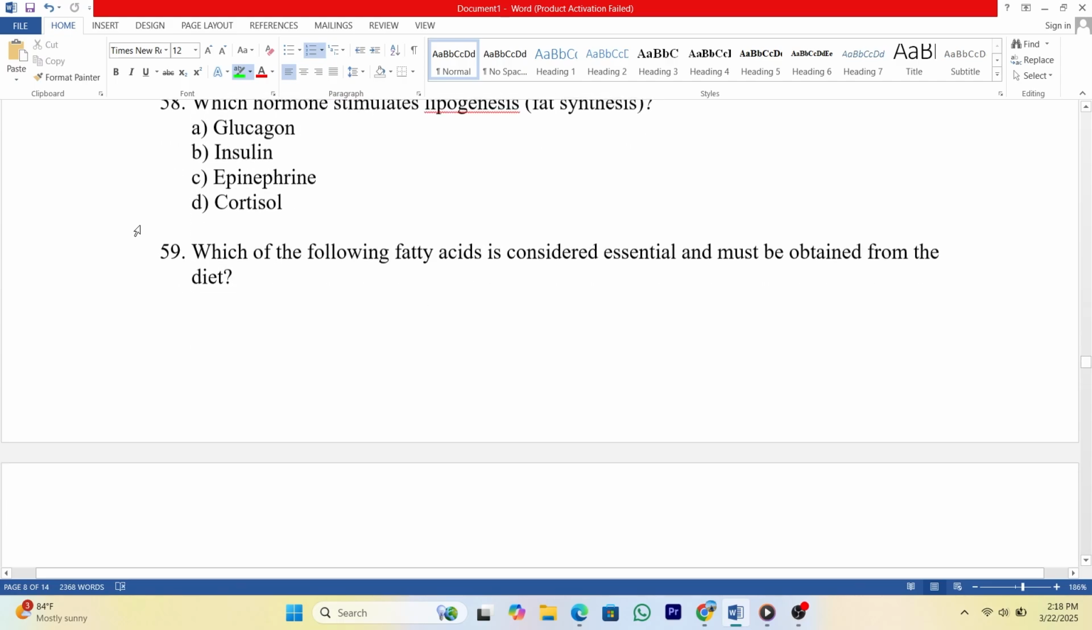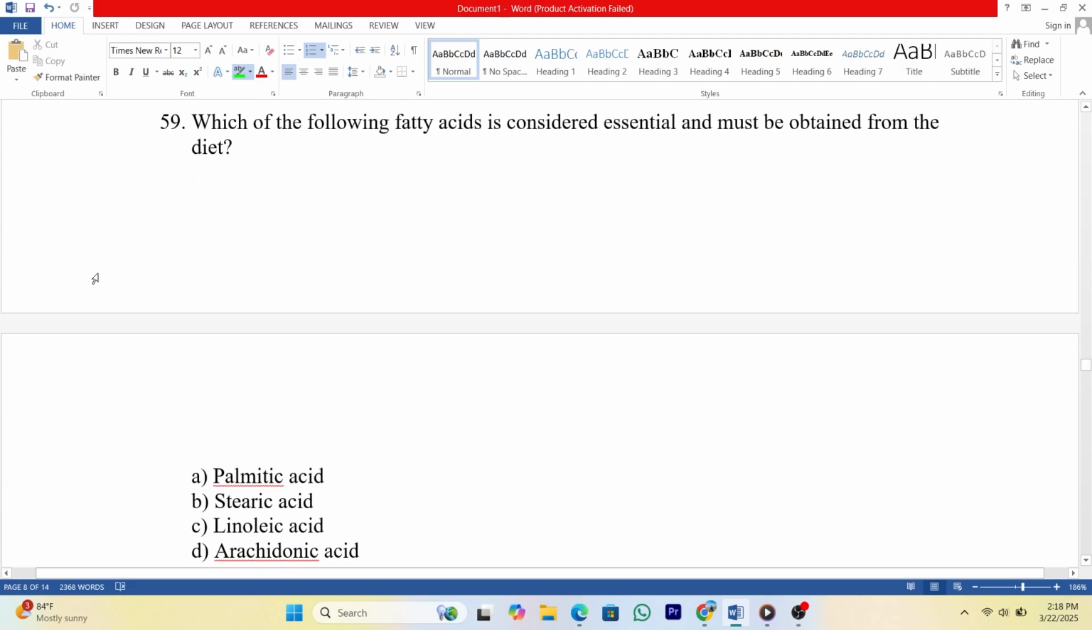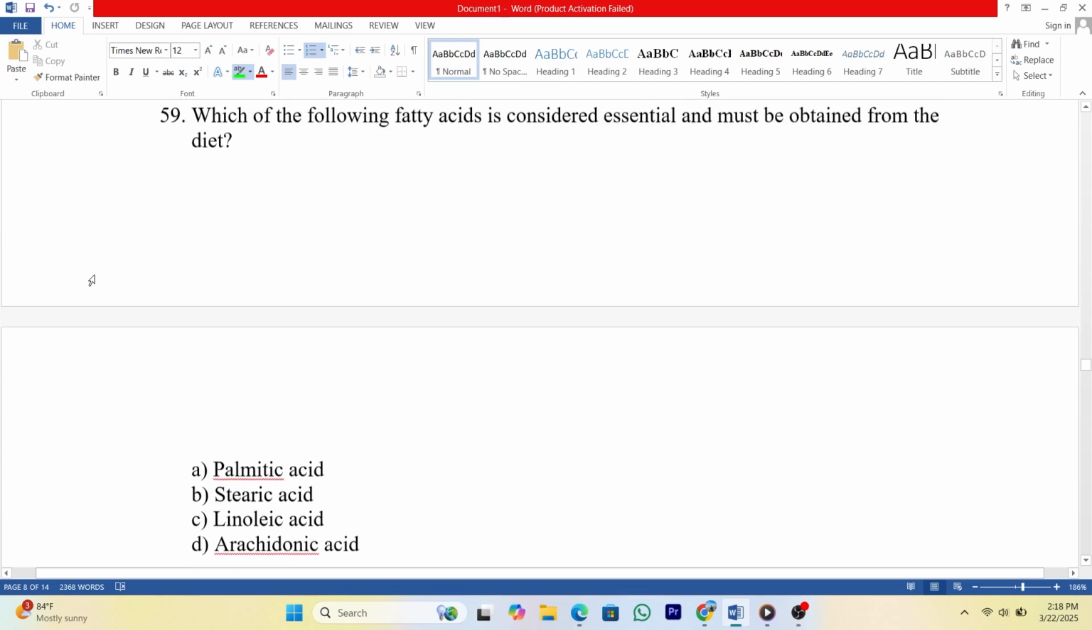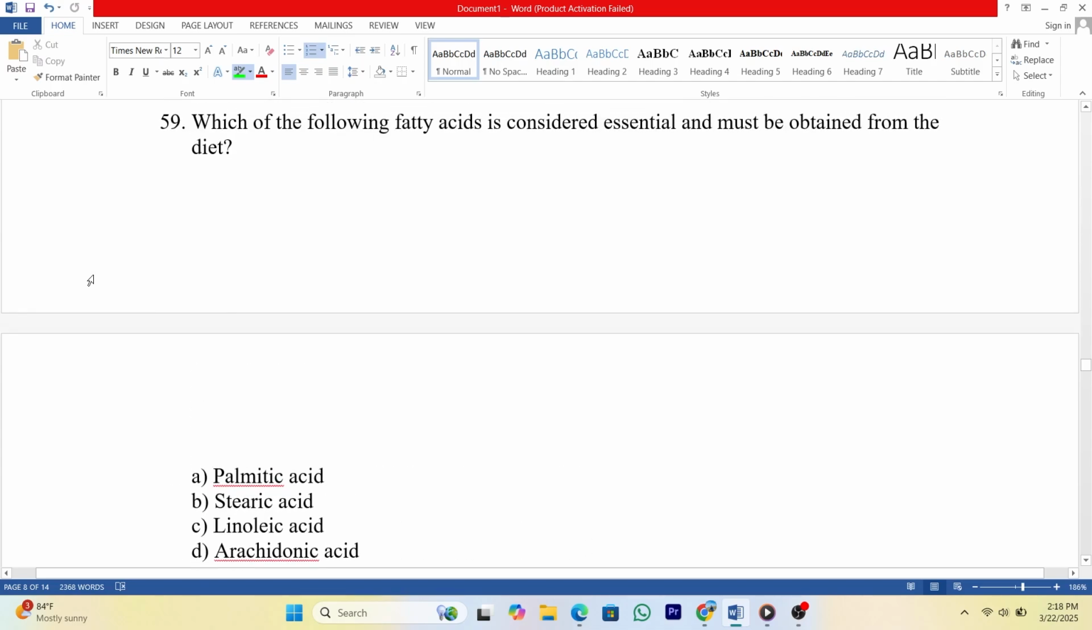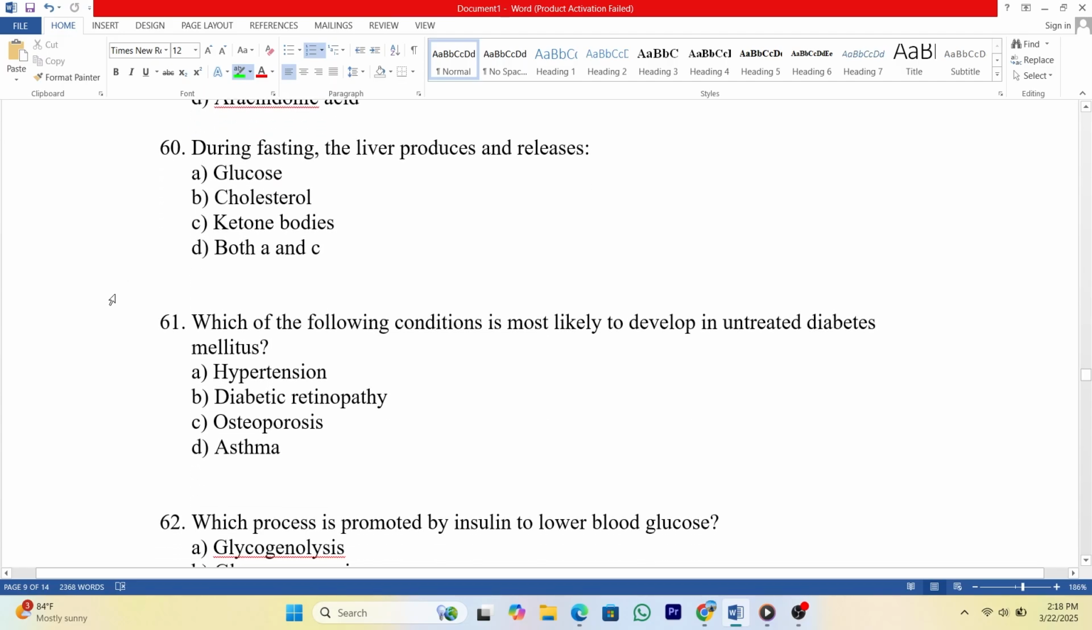58. Which hormone stimulates lipogenesis, fat synthesis? A. Glucagon. B. Insulin. C. Epinephrine. D. Cortisol. Answer B. 59. Which of the following fatty acids is considered essential and must be obtained from the diet? A. Palmitic acid. B. Stearic acid. C. Linoleic acid. D. Arachidonic acid. Answer C.